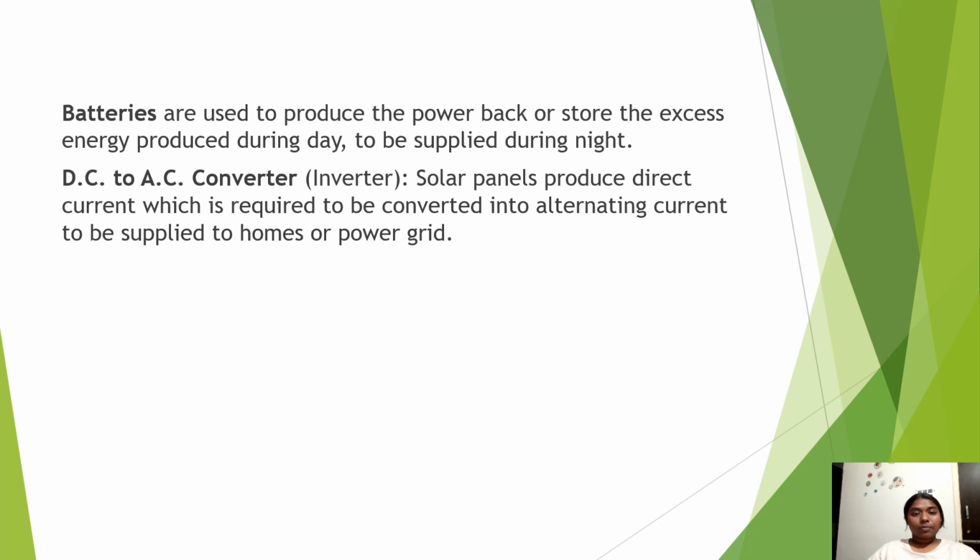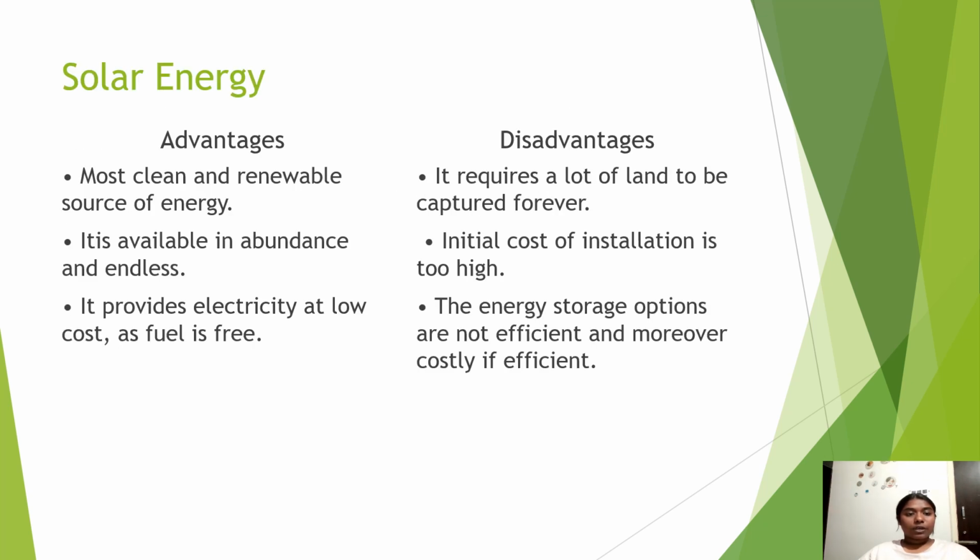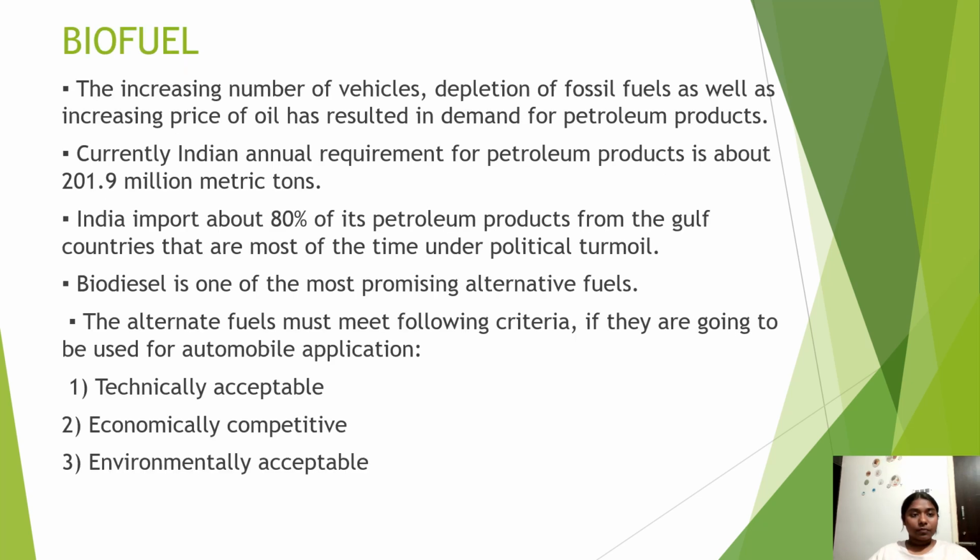Battery. Batteries are used as a power bank to store the excess energy produced during the day to be supplied during the night. DC to AC converter. Solar panels produce direct current, which is required to be converted into alternating current to be supplied to homes or a power grid. Advantages of solar energy: most clean and renewable source of energy. It is available in abundance and is endless. It provides electricity at low cost and the fuel is free. Disadvantages: it requires a lot of land. Initial cost of installation is too high. The energy storage options are not efficient and, moreover, costly if efficient.